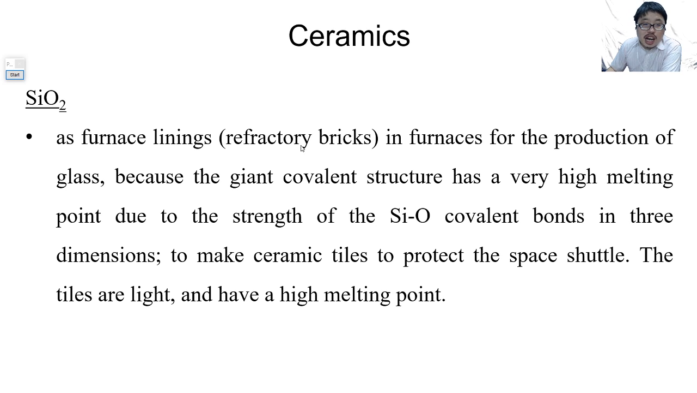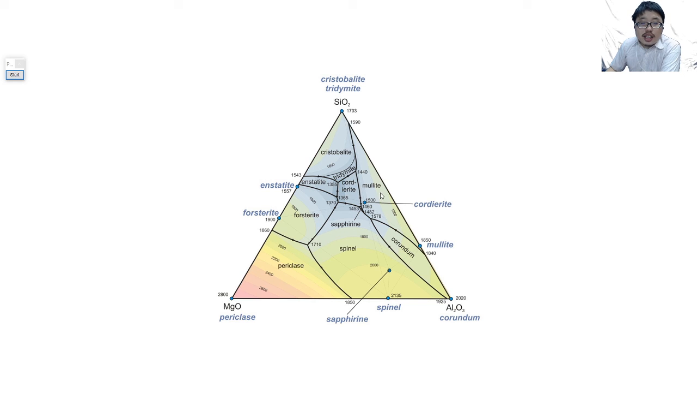And of course, we have silicon dioxide, the giant covalent structure, used to make furnaces for the production of glass, ceramic tiles, and things like that. So at the end of the day, if you want to think of ceramics, it's usually between these three: a mixture of silicon dioxide, magnesium oxide, and aluminum oxide. So this is what you need to know about ceramics. But actually this one is a bit too detailed. If you notice your past year questions, the way they ask about ceramics is generally quite straightforward. If you want to remember one thing from this, please remember silicon dioxide, magnesium oxide, and aluminum oxide. Okay, but that's about it for ceramics.